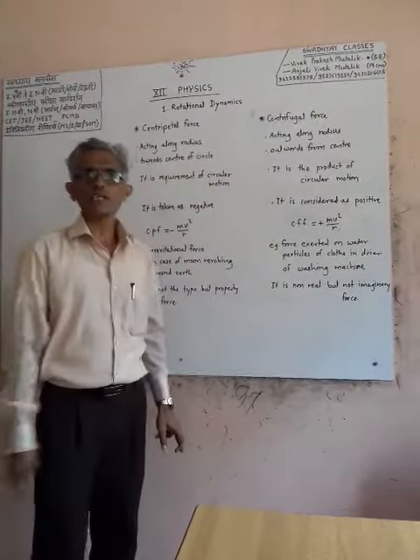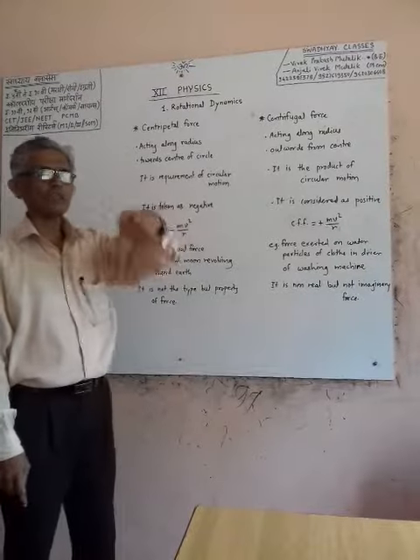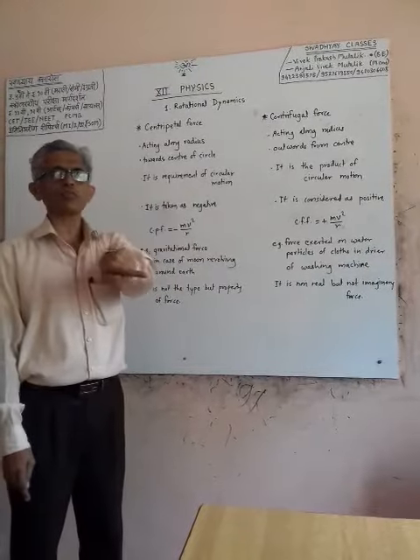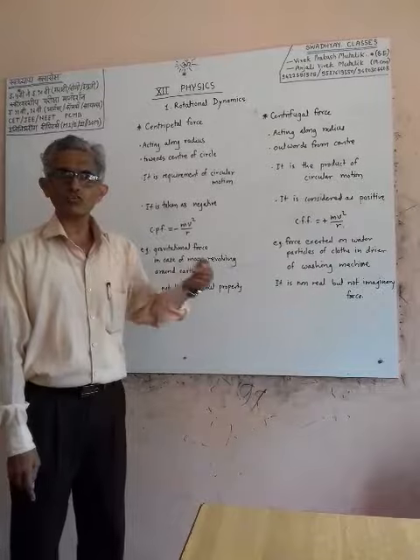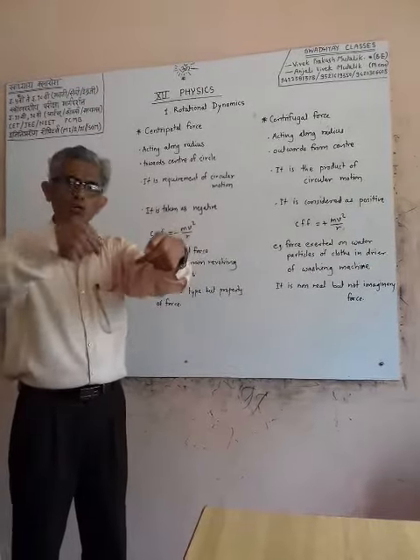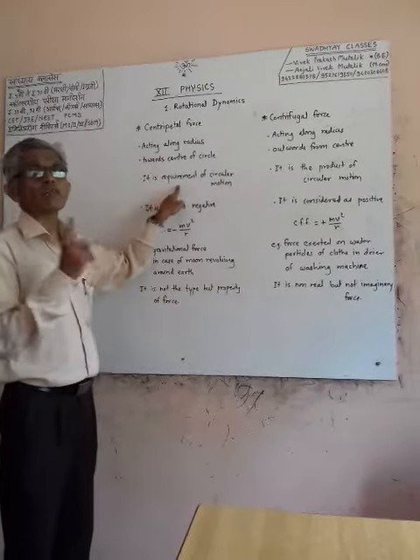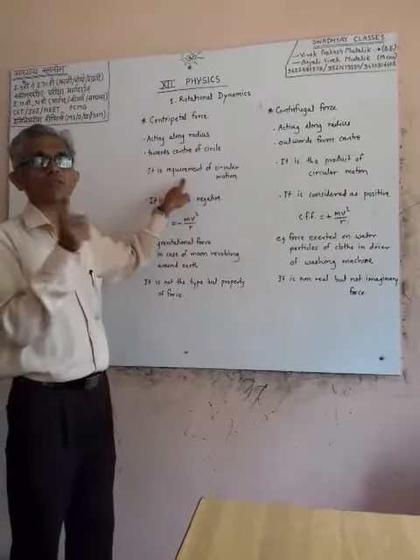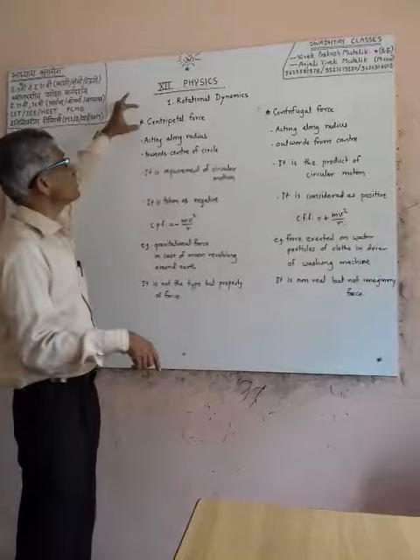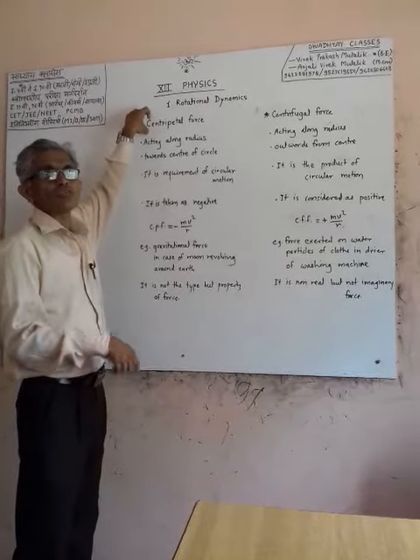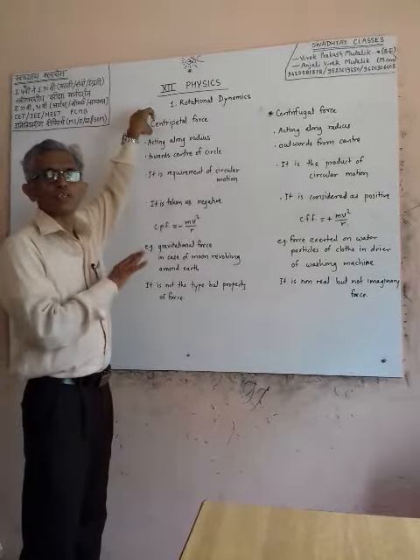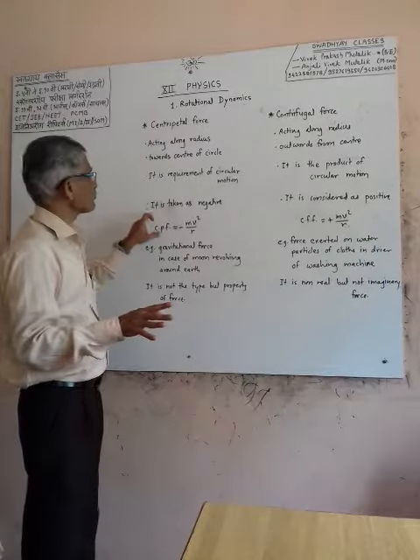If any body is in circular motion, at any position of that particle, centripetal force always acts along the radius and always towards the center of the circle. It is a requirement of circular motion. Circular motion is maintained only due to centripetal force. If there is no centripetal force, there is no circular motion.